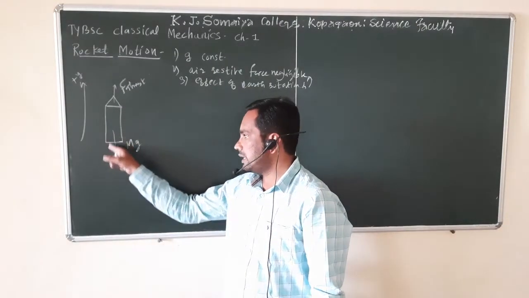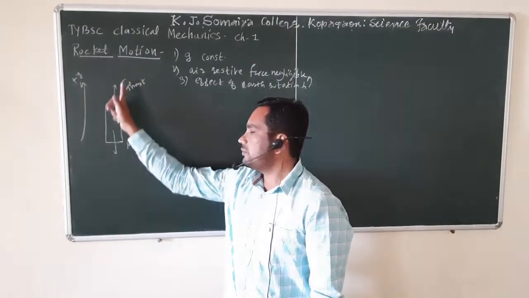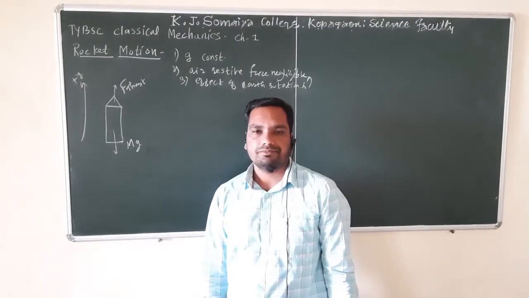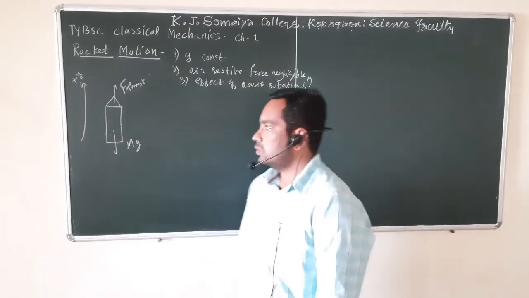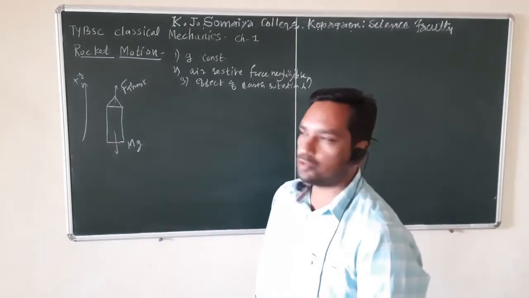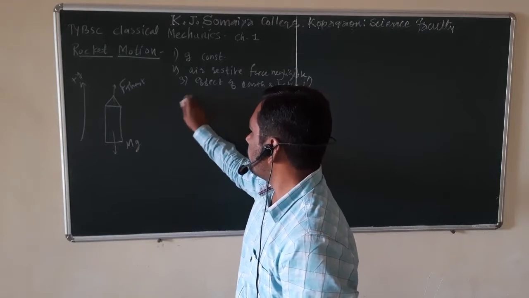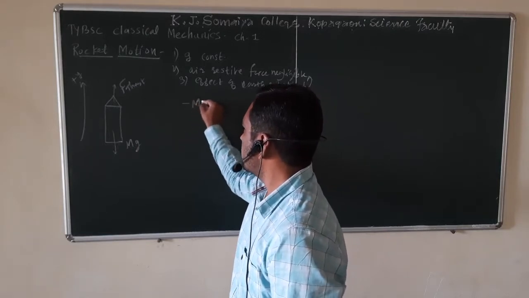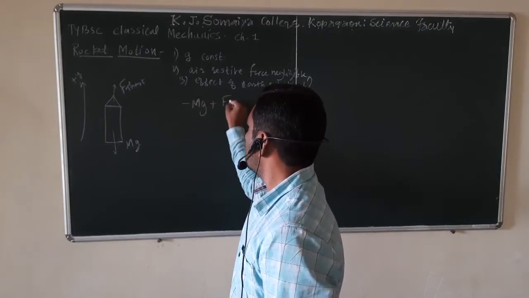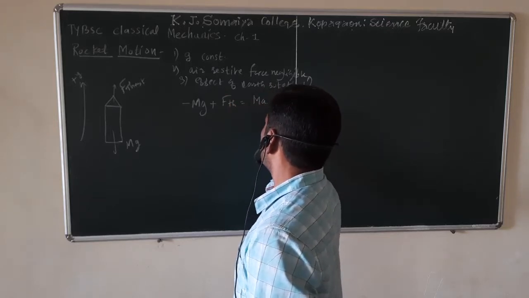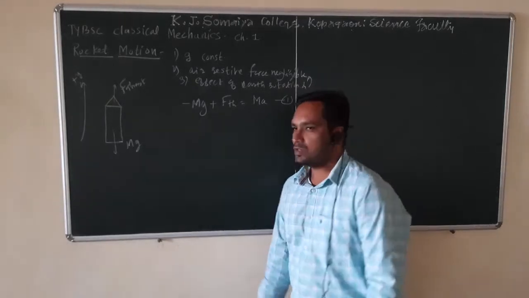So due to the ejected gas, an upward force, which is the thrust force, is exerted on the rocket. So when we apply Newton's second law of motion, external force, which is gravitational force plus thrust force, is equal to mass into acceleration.